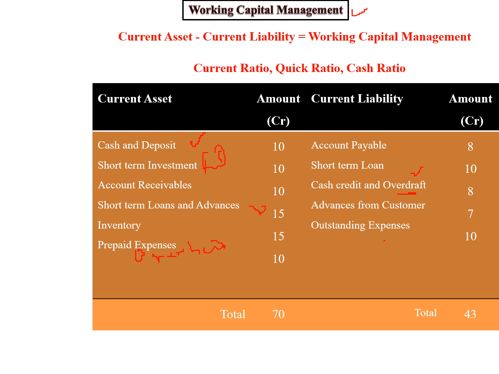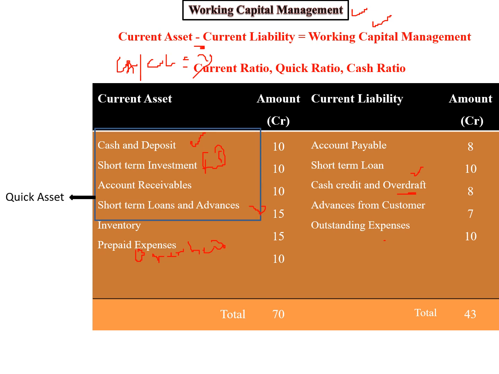of the organization. According to the current assets and the current liabilities, you should understand your working capital. In a similar manner, current assets divided by current liabilities is called the current ratio. Current assets minus current liabilities is the working capital management. Current assets divided by current liabilities is nothing but the current ratio. Then you should know what the quick ratio is.